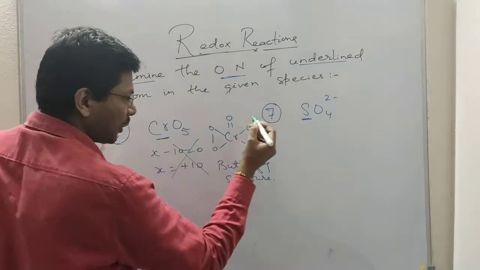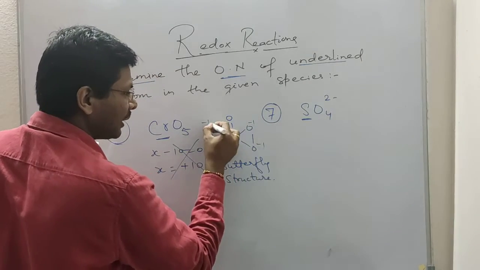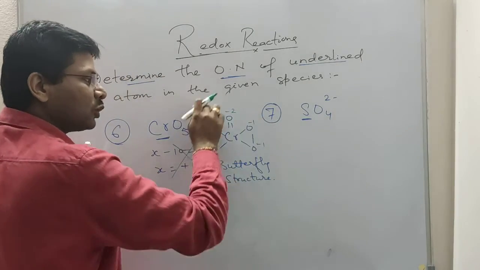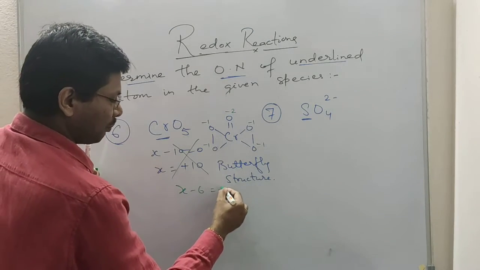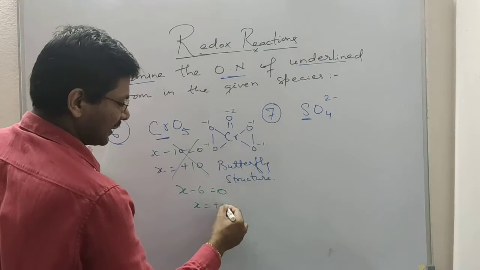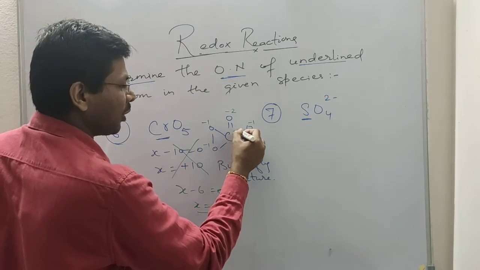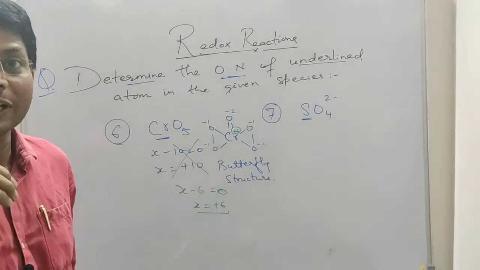So these are the peroxide linkages. So -1, -1, -1, -1, and this is -2. If we count the total, we get -6. So x minus 6 is equal to 0, so x equal to +6. So in this molecule also the chromium oxidation state is +6, not +10.